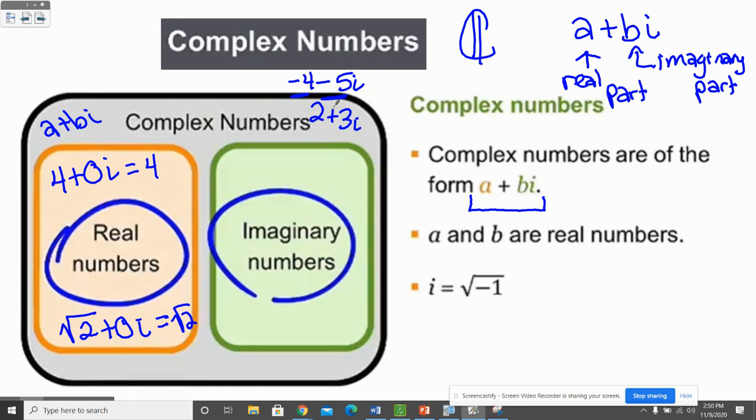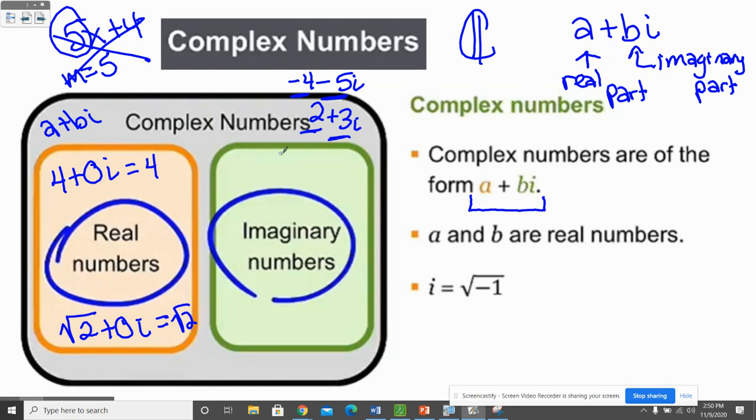You make sure you keep the sign. 2 is the real part, 3 is the imaginary part. It's kind of like slope. You know when you had 5x in the equation, 5x plus 4? You know the slope is just 5, but sometimes kids accidentally want to say 5x. Okay, it's just the number in front. Same thing with the real and imaginary parts. Make sure you're just telling me the part in front of the i, don't say the i.